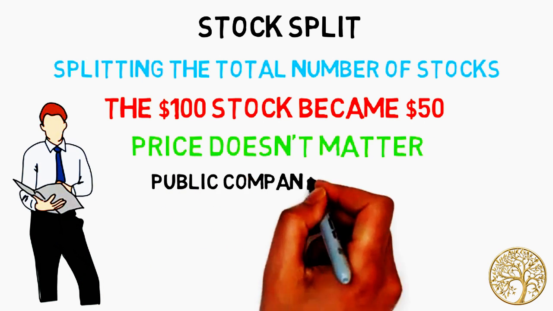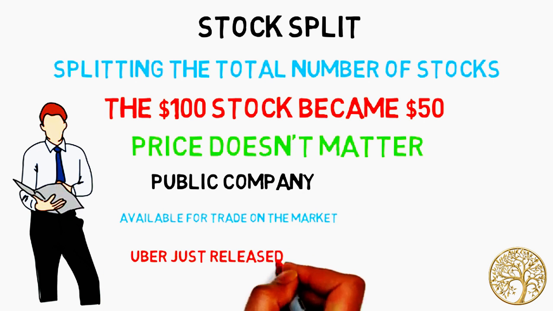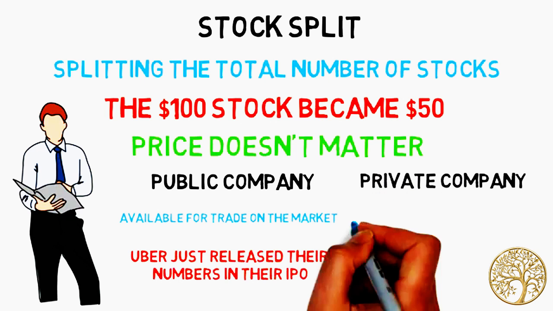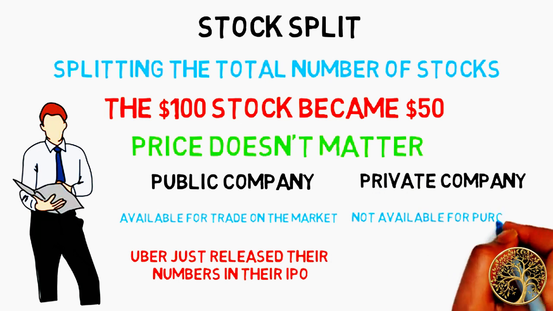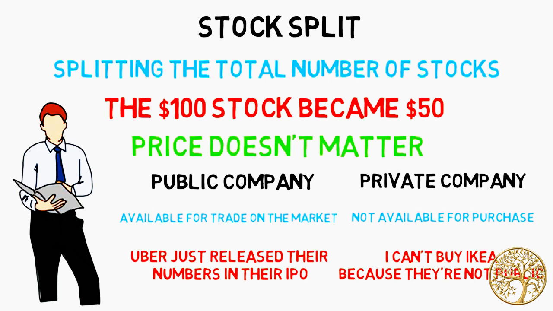Public company, a company that's available for purchase in the stock markets. A public company has to release their numbers in their earnings reports when going public. Private company, a company that's not available for purchase in the stock markets. A private company does not have to release any numbers. You can still buy shares of a private company, but it's more direct and more difficult.